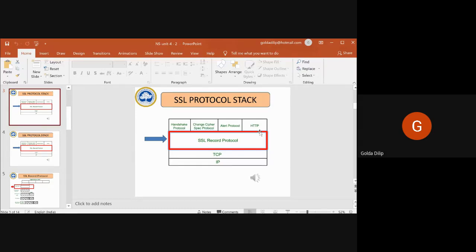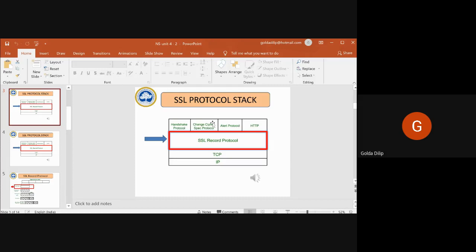In the next class, we will cover what the change cipher specification protocol is all about. This is actually a very simple protocol. It consists of only a single message, a single byte or single value. When you are establishing a connection, reading and writing, or sending and receiving states are there.